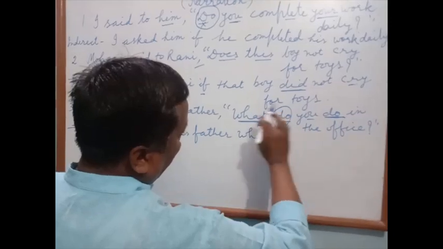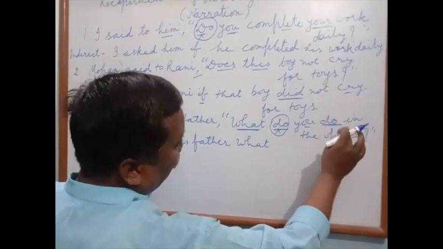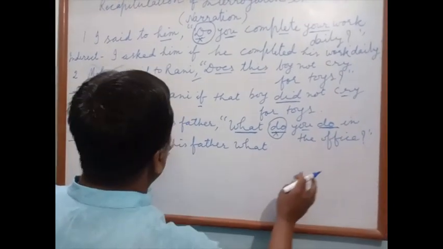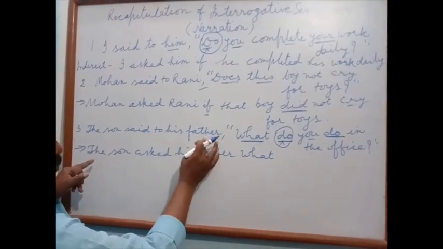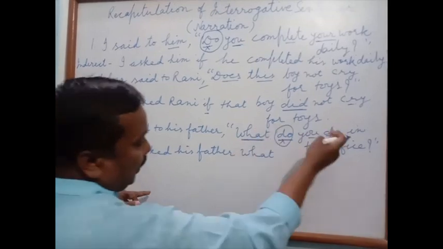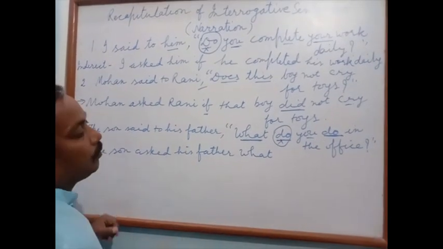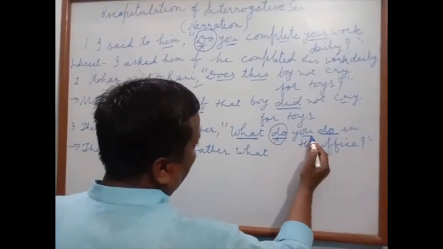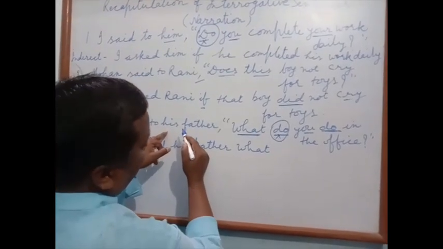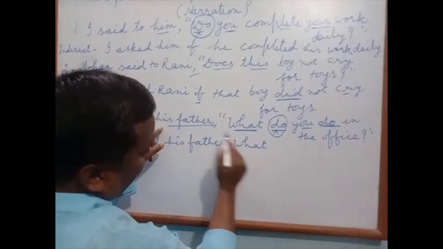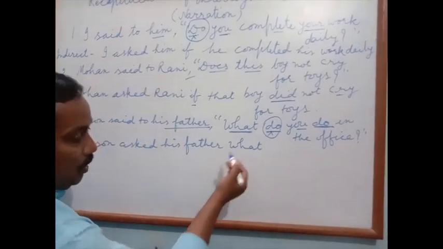This part, which is within inverted commas, changes according to this part, which is beyond inverted commas. You, second person, according to object, his father. It means he. We have to use after conjunction what?